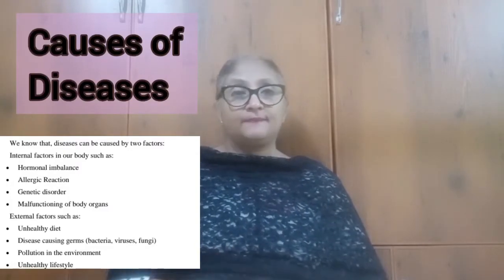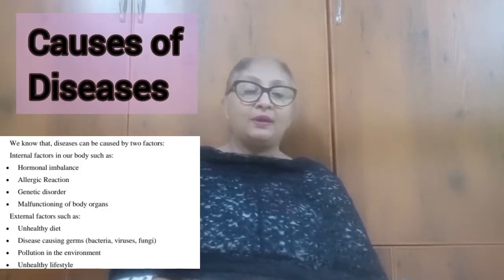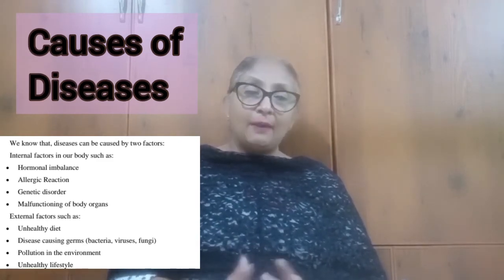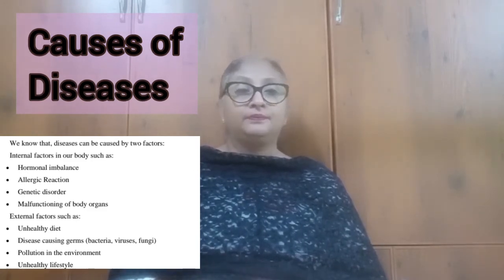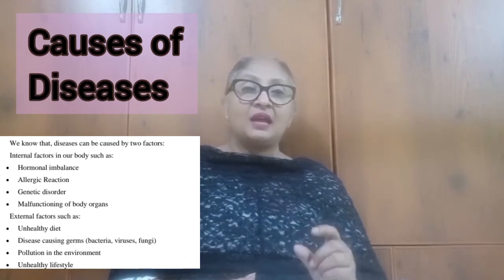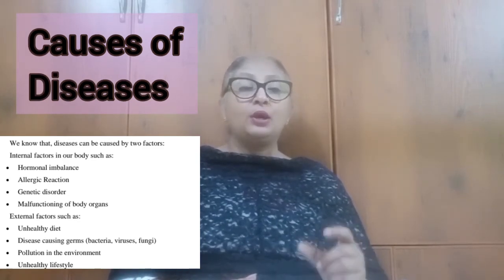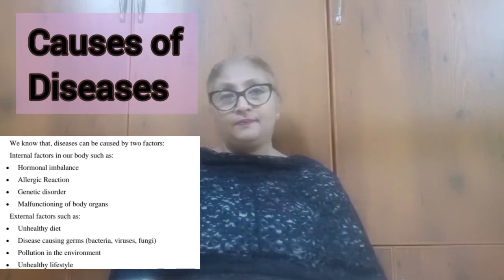Now let us see what the causes of diseases are. This can be explained with the help of the example of a baby. A baby was found suffering with loose motion. This baby might have suffered loose motion due to a pathogen, a virus.